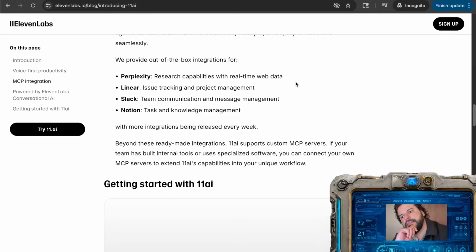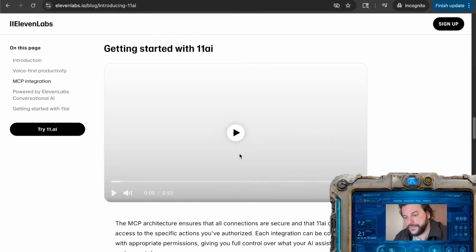So is that the agentic element here? So it is making a research, but Perplexity does that, right? So I can go to Perplexity and make that research through Perplexity. I can use those tools within Perplexity, Linear, Slack, Notion. So maybe ElevenLabs is just integrating, okay. All right, I mean, ElevenLabs does a very good work overall. So by bringing the natural conversation and adding those tools, it's definitely an advantage.